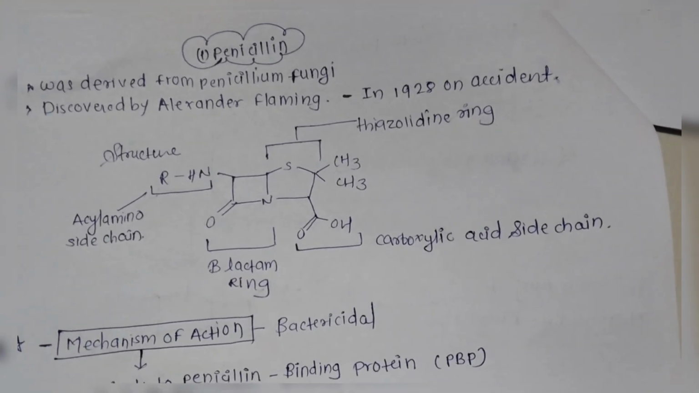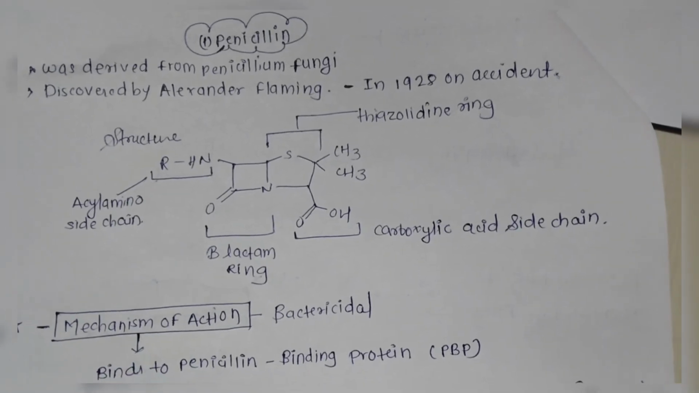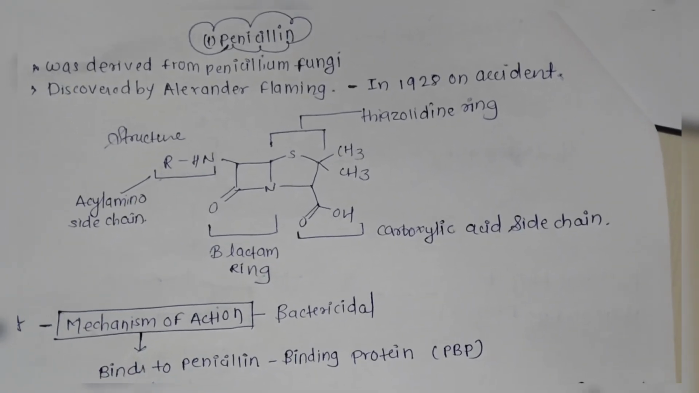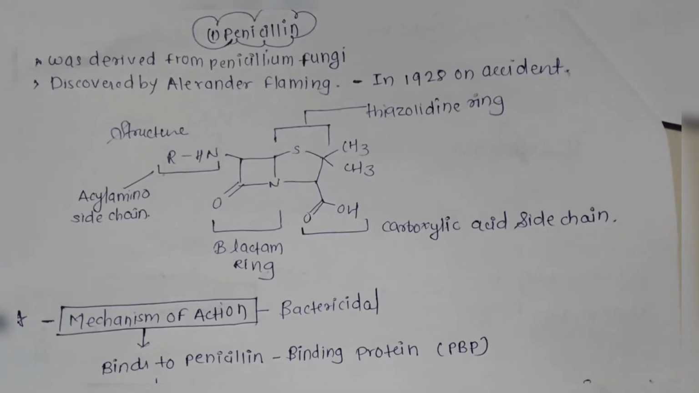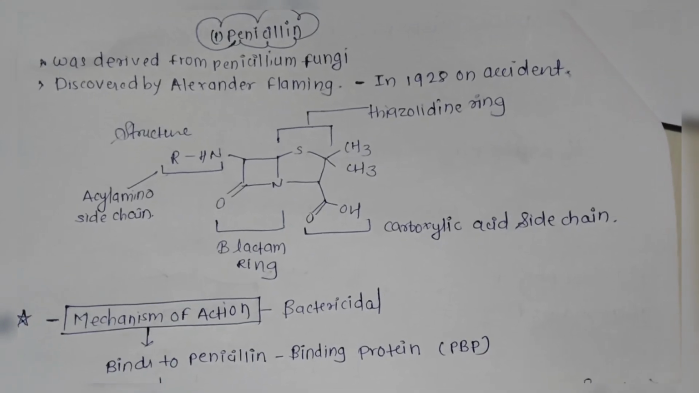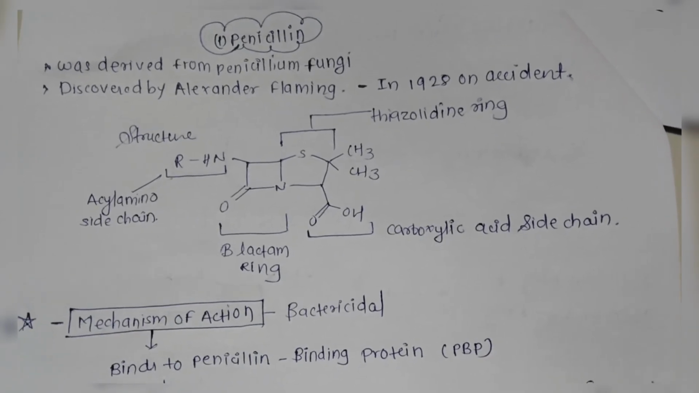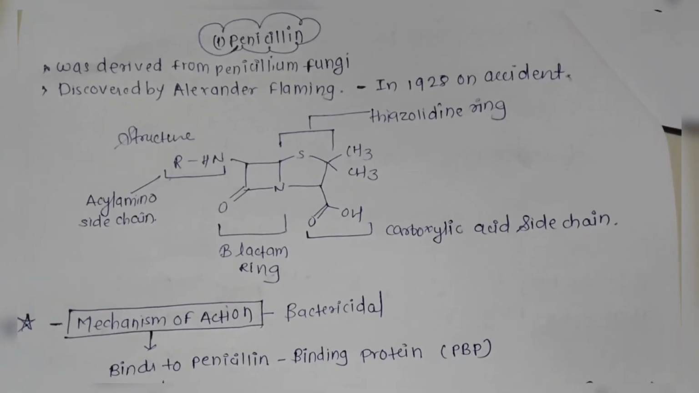Now in the video we can clearly see the beta-lactam ring, a carboxylic acid side chain, a thiazolidine ring, and an acylamino side chain, which make up the penicillin structure.